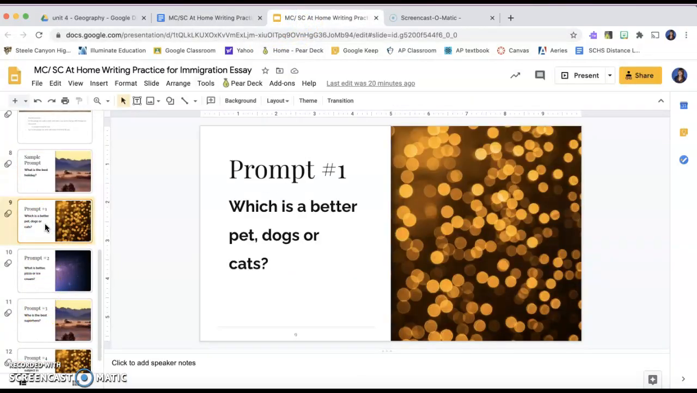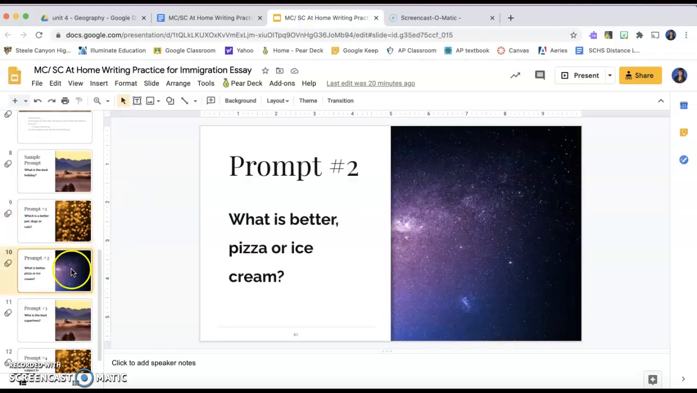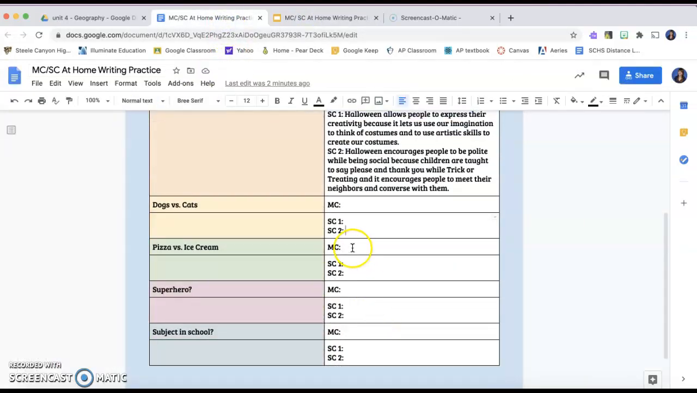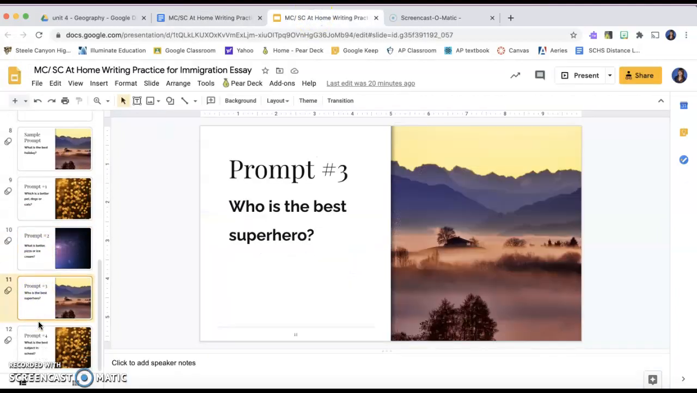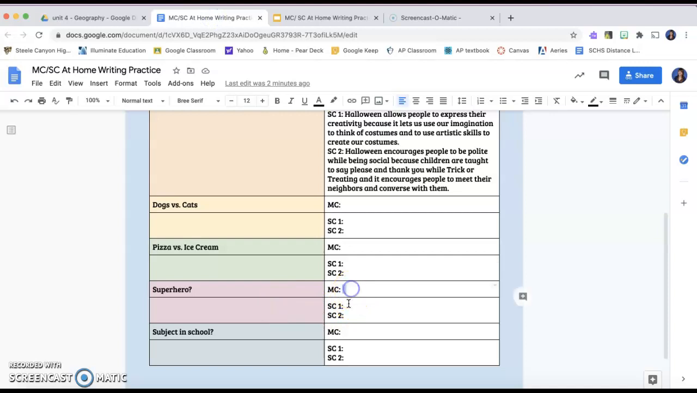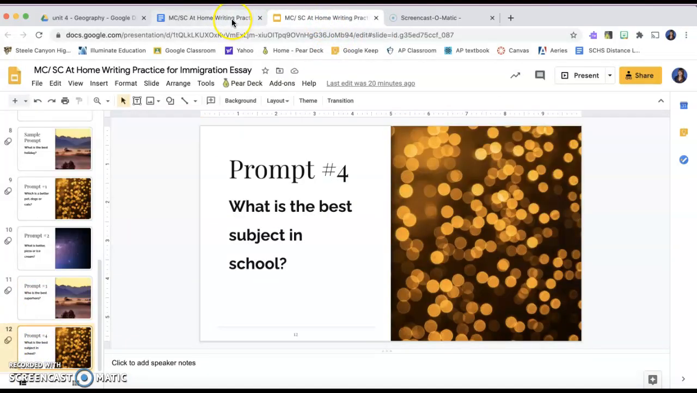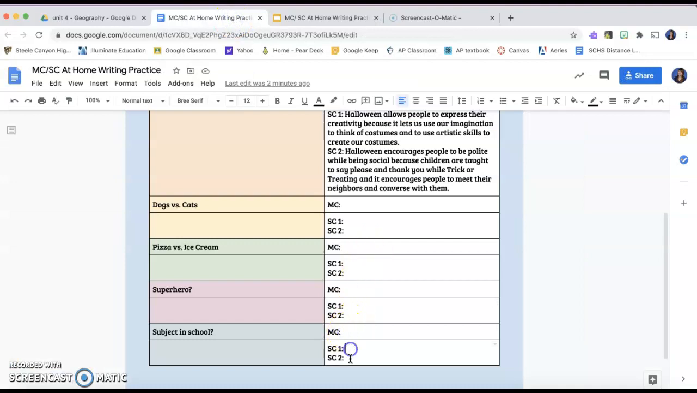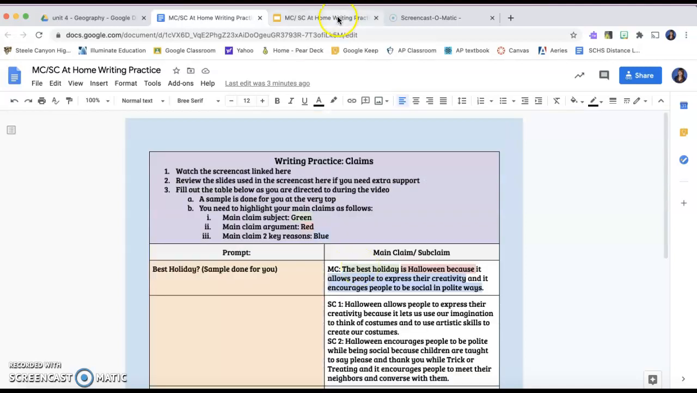So which is a better pet, a dog or cat? Then you will write a main claim. You'll write two subclaims. Okay. What is better, pizza or ice cream? You know the drill. You'll write a main claim. You'll write two subclaims. Who is the best superhero and why? You'll write a main claim, two subclaims. And then finally, what's the best school subject? You'll write a main claim and you'll write two subclaims. You will not hurt my feelings if you don't say geography. That's okay. Just be honest.